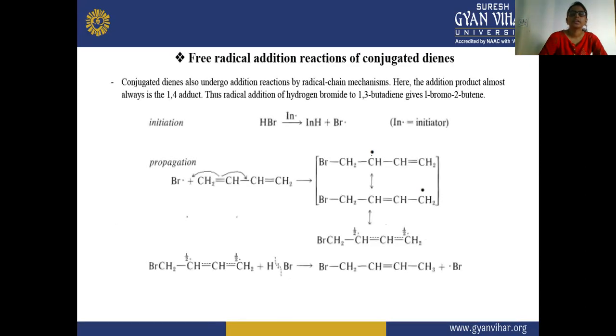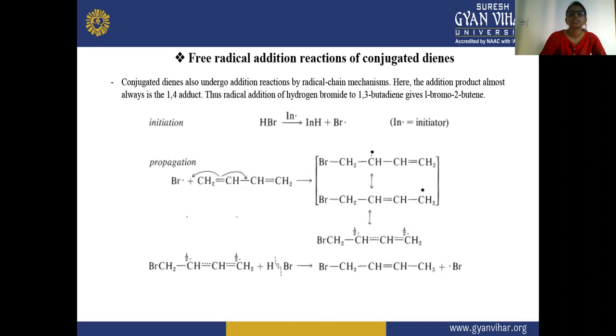Next, free radical addition reaction of conjugated dienes. Here HBr is acting as a free radical and the ion shown is the initiator. In this case, the initiator will first undergo homolytic fission, and after that it reacts with the double bonds. Conjugated dienes also undergo addition reaction by a radical chain mechanism. Here the addition product will almost always be the 1,4 adduct, and the radical addition of hydrogen bromide to 1,3-butadiene gives